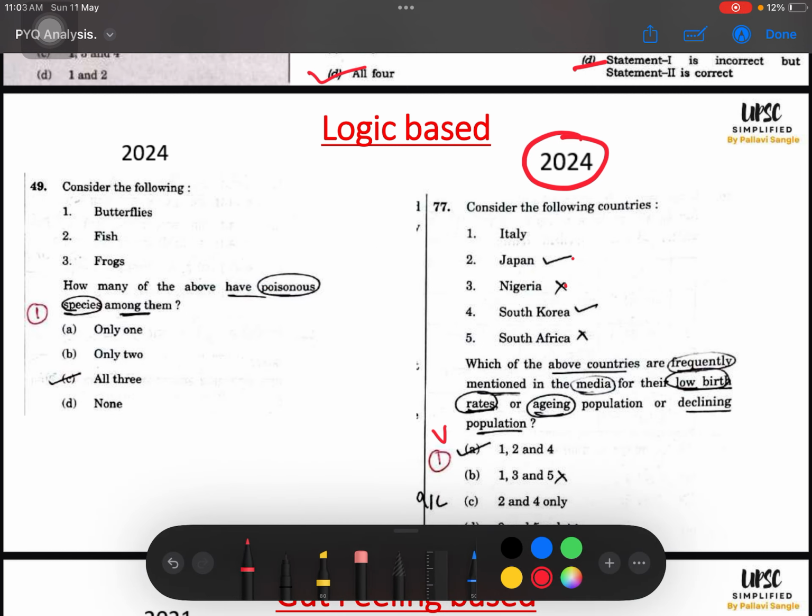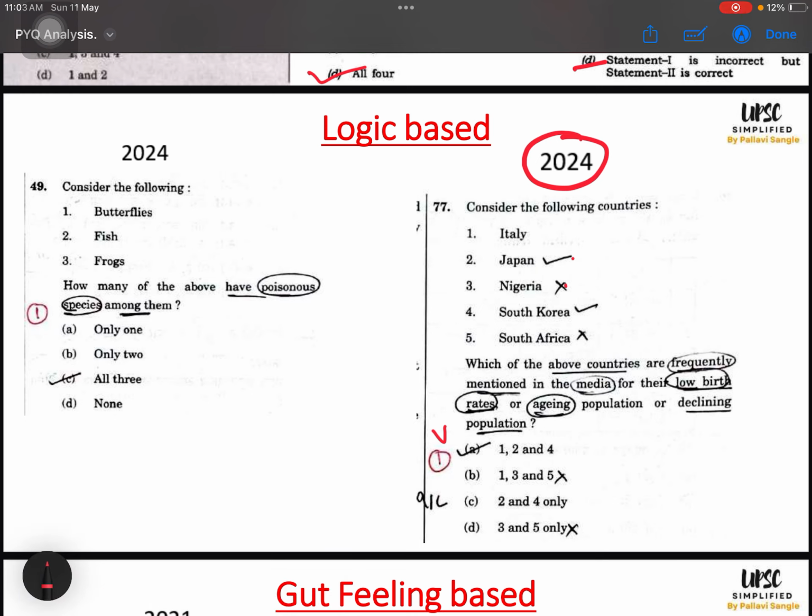Okay, so this is PYQ help, that you will save those 10 seconds which somebody else is investing in thinking about these questions. And every second will matter in the prelims, right?